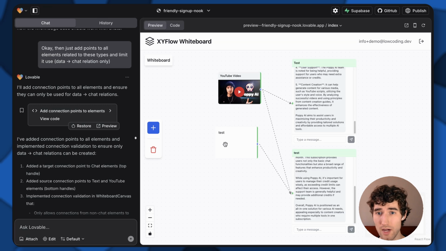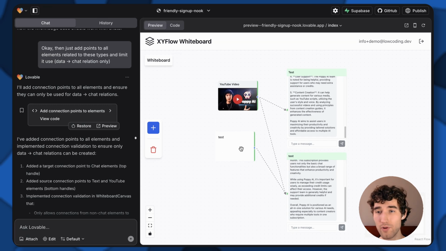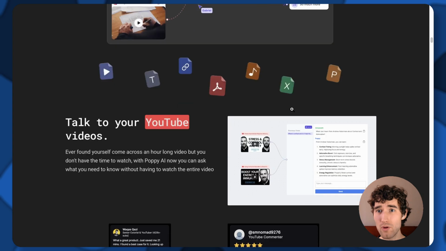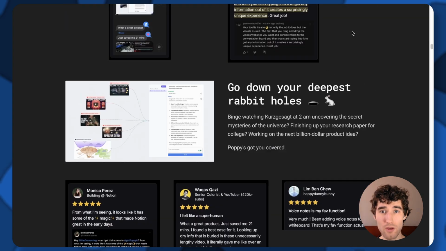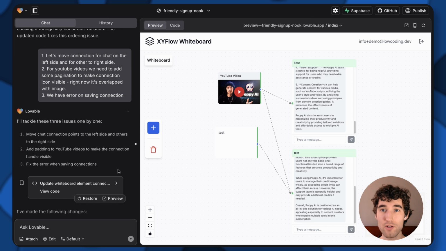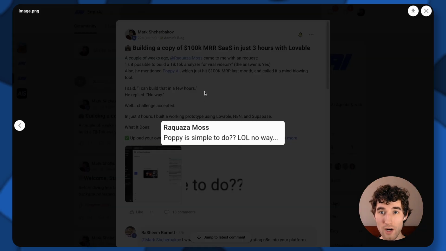You can add more types here. You can add, I don't know, a subscription here in a few clicks with Stripe. And it will be just the same POPI as they have. This is how you can build different products with Lovable, N8N, and Supabase. This is how I do that for all my clients, building all this stuff in just a few hours.